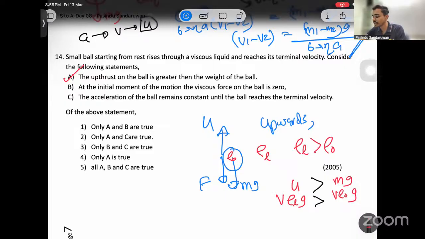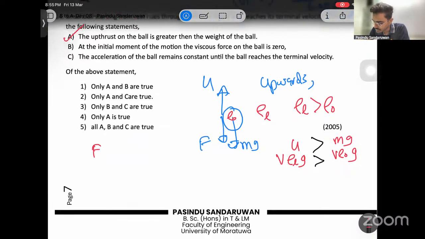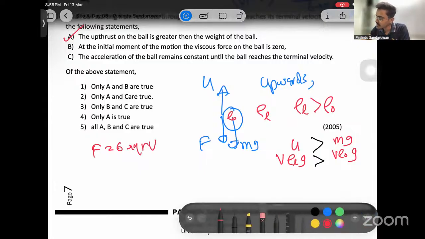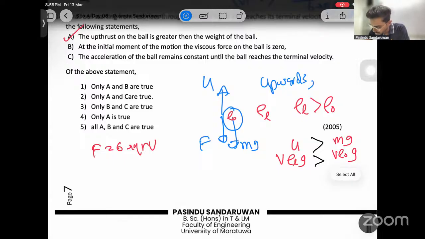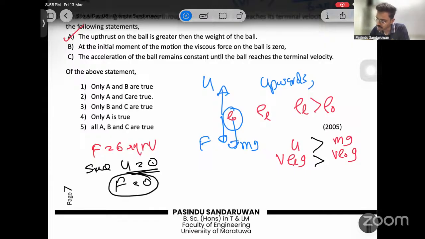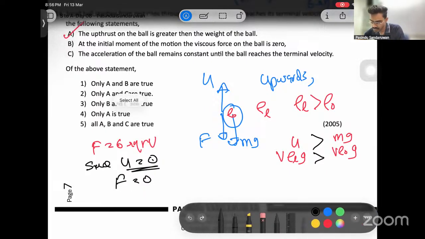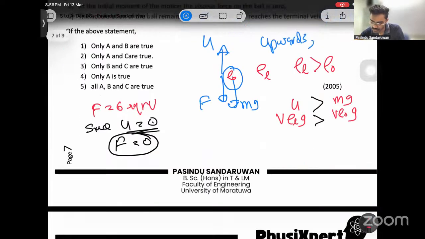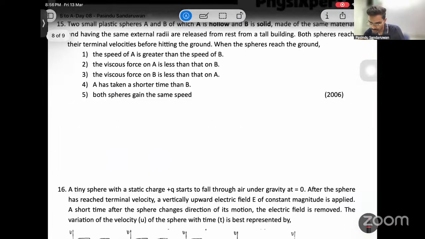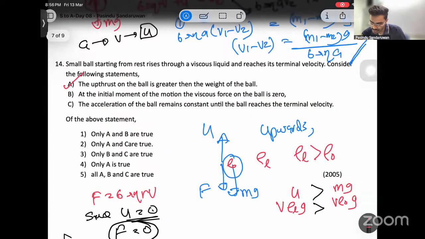the viscous force on the ball is 0. Correct. Why? It is given by F equals 6 phi eta r v, the Stokes equation. Initially, velocity is 0. When initial velocity is 0, F becomes 0. F is 0, so B is also correct.